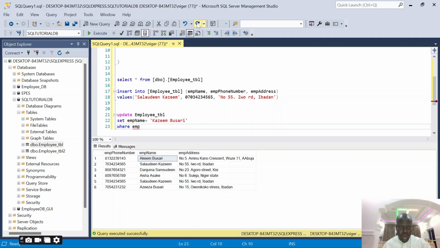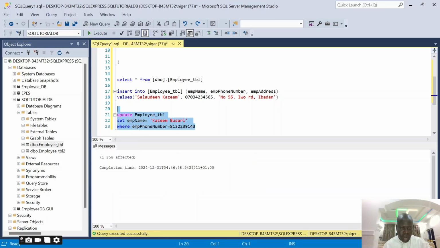Let me redo and undo what I've done. So let me redo this. So this is it. We said update this table, change the name of the staff with this phone number to this name. So let's see what will happen. And I run this. You can see what row is affected. So it's telling me that just one staff record has changed. So let me run this command, select, to retrieve and see the record now.